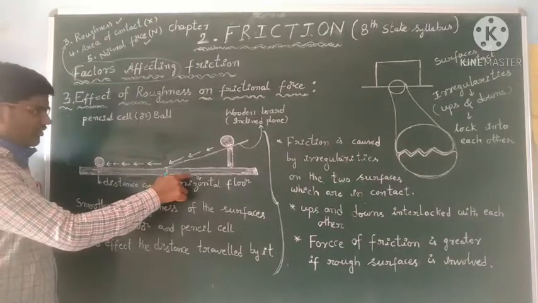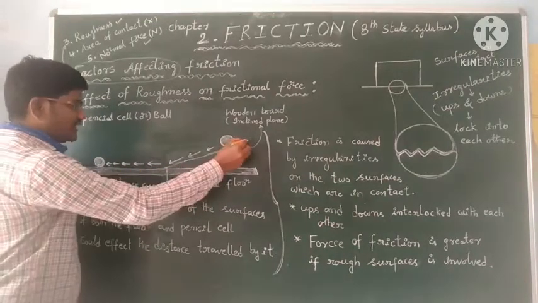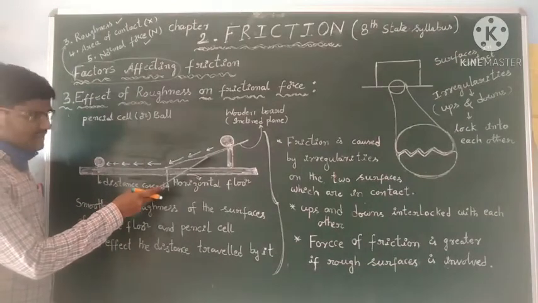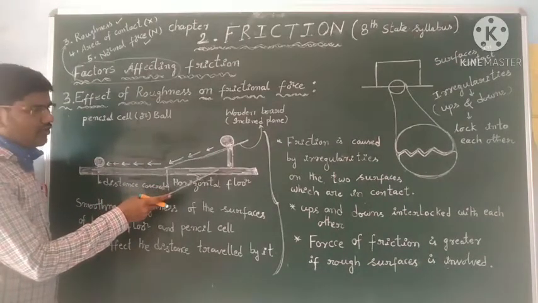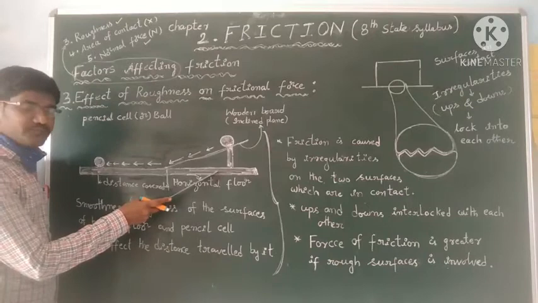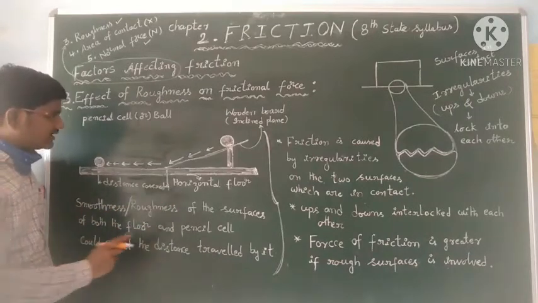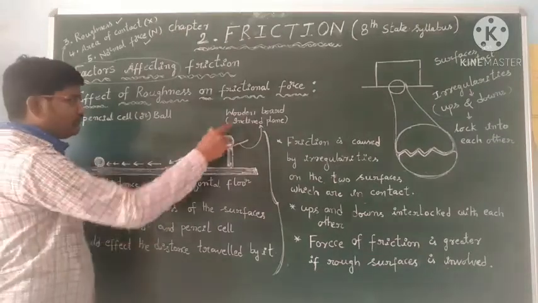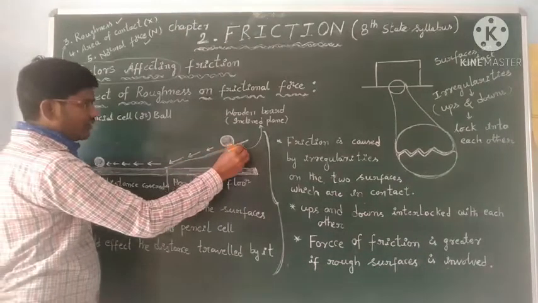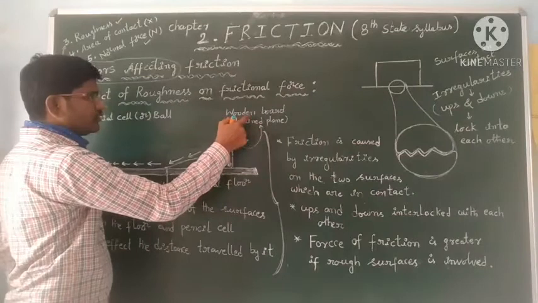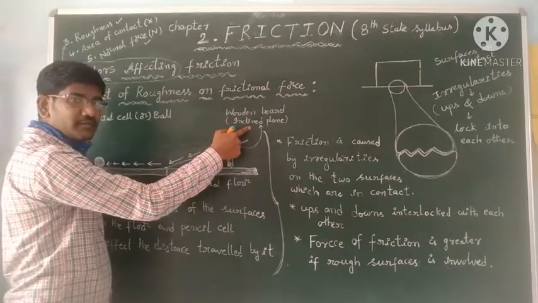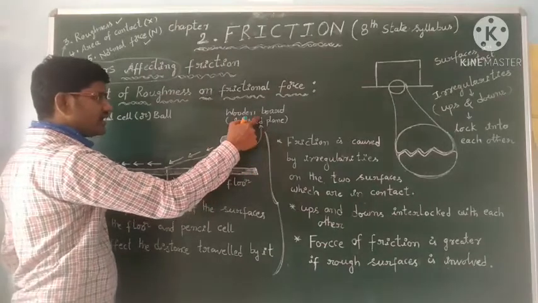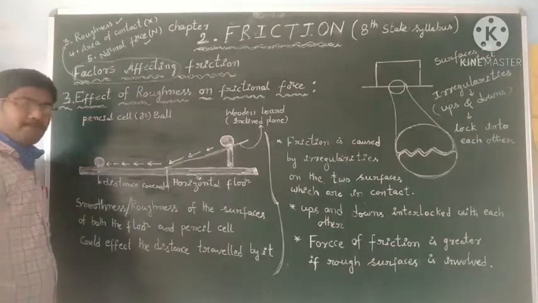This is our horizontal floor and this is our inclined plane, as shown in the diagram. Use a wooden board as an inclined plane. So I am using this wooden board as an inclined plane.